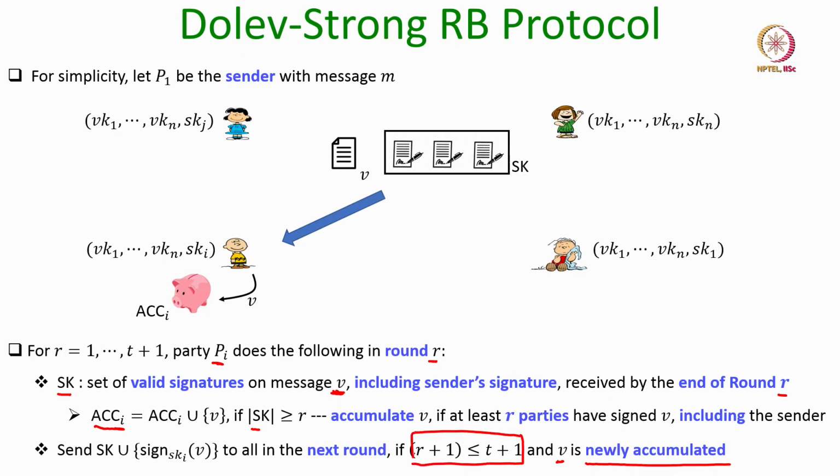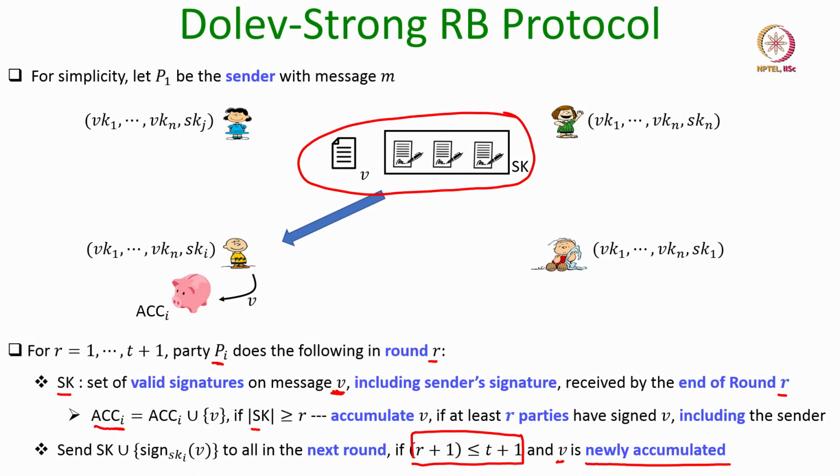then in the next round pi does the following. It already got at least R signed messages V, where V is identical, from at least R parties, and it is during round R that pi has accumulated this message V in its accumulative set.